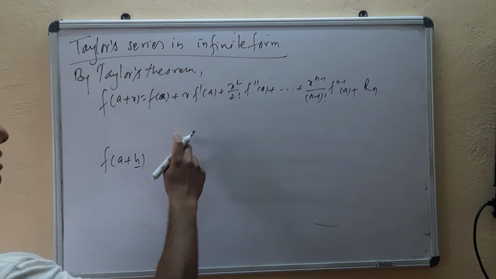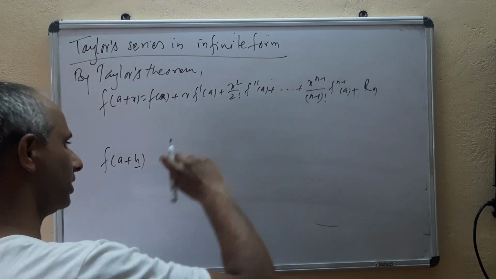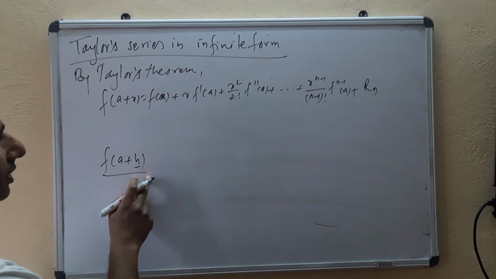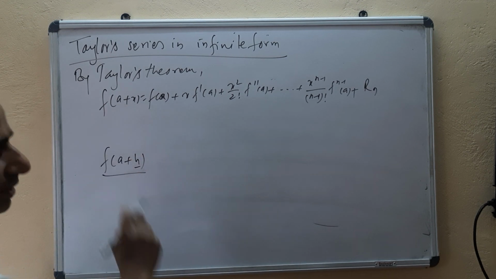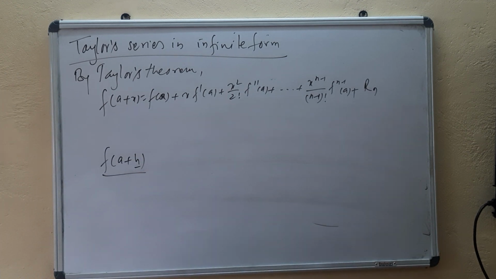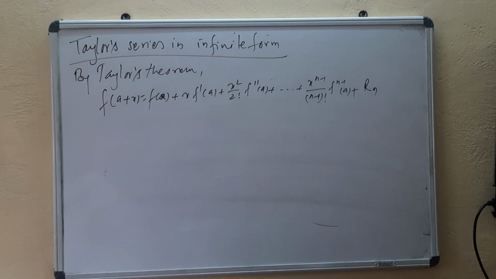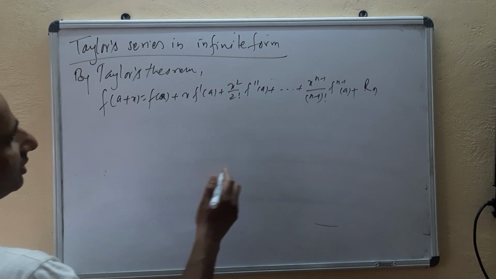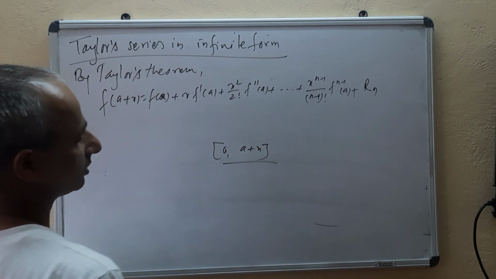Here we have f(a+h), with h, h squared by 2 factorial, up to h^(n-1), so if you replace h by x, you will get this expansion. And here the function f(x) is defined on the interval a to a+x, there is no doubt.